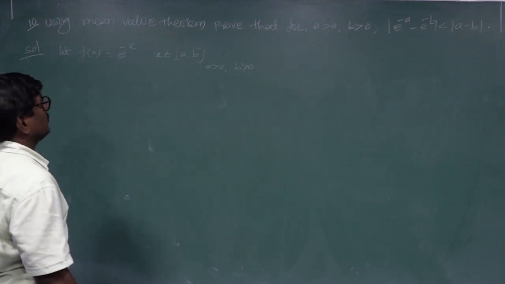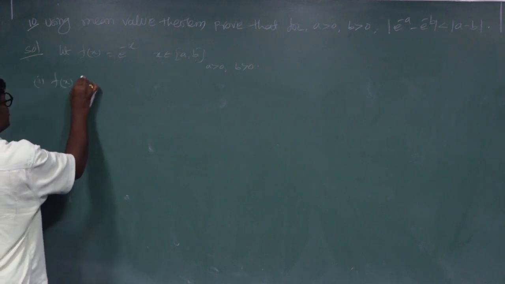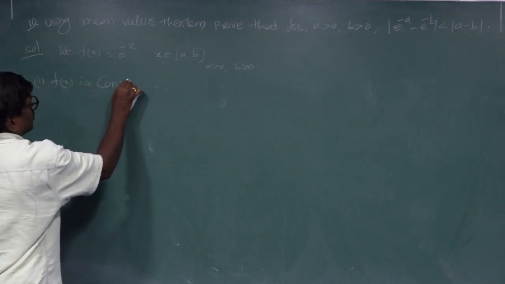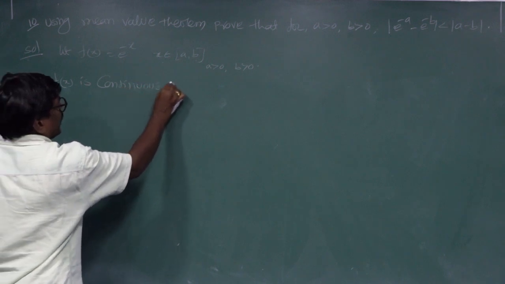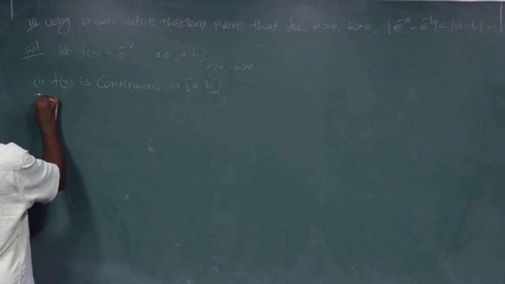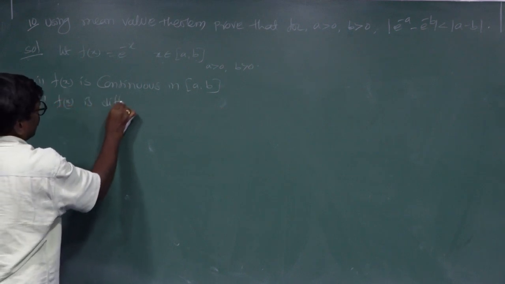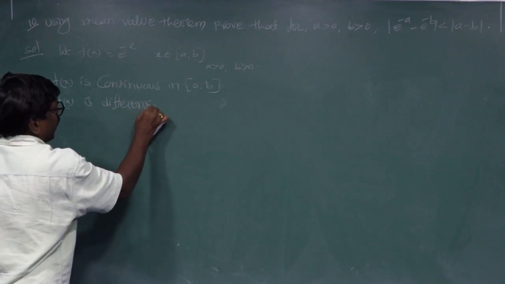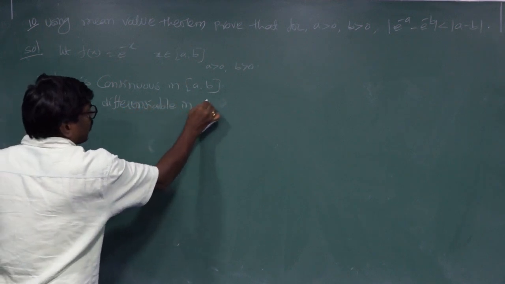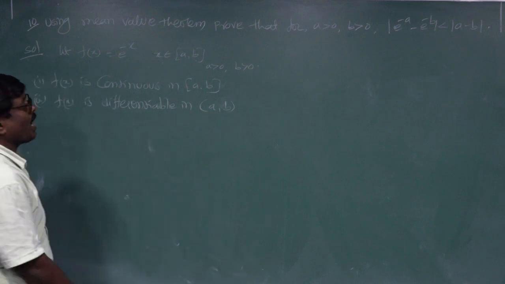First, f of x is continuous in the closed interval a comma b. Number 2, f of x is differentiable in the open interval a comma b. These two conditions are satisfied.